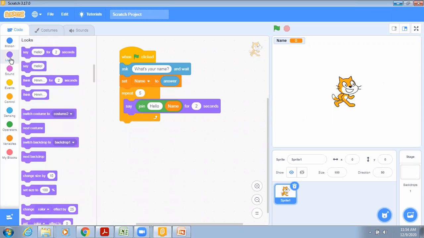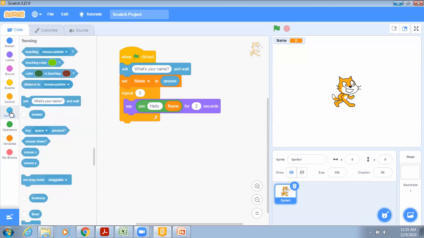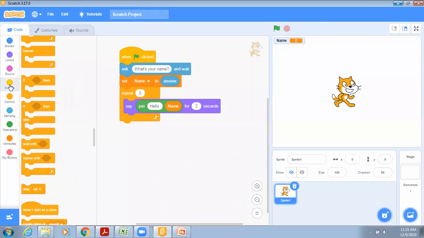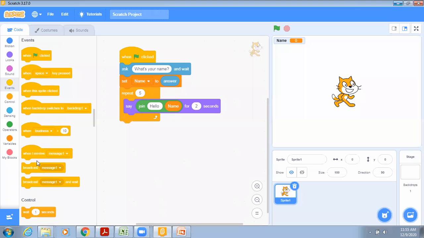So we will go to the sensing block. No, we'll go to the events, and there is an option of wait. Yes, in the controls there is an option of wait. So we have to wait after printing one time. First time we have to wait for 2 seconds, and then we will print the next message. So let us try this.